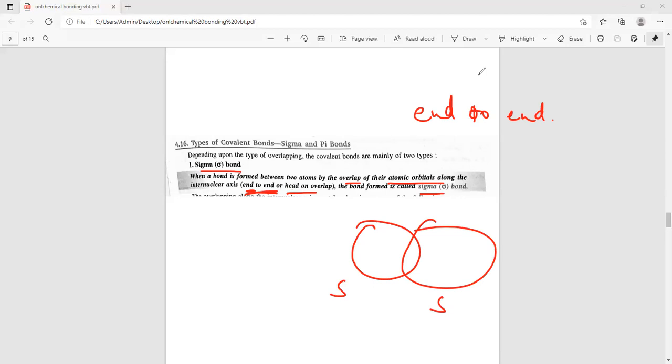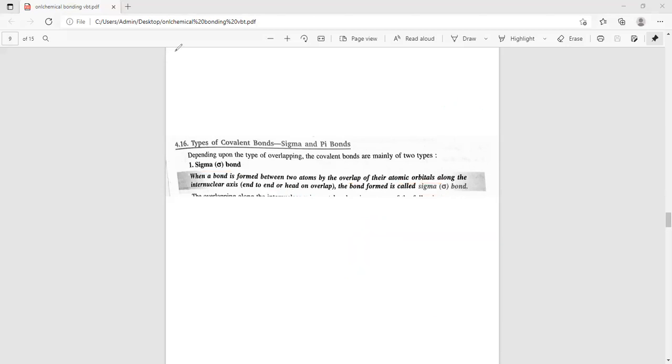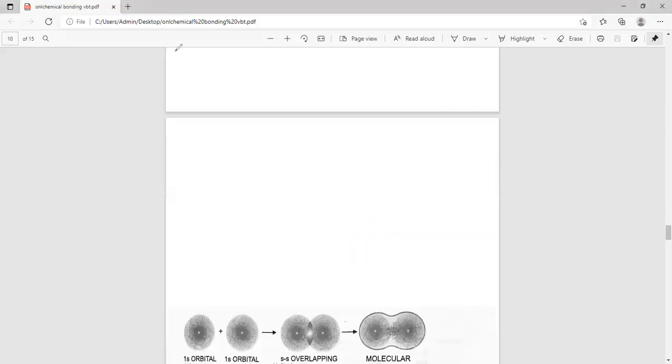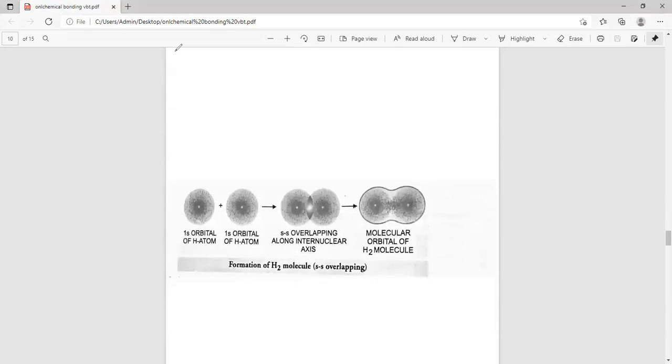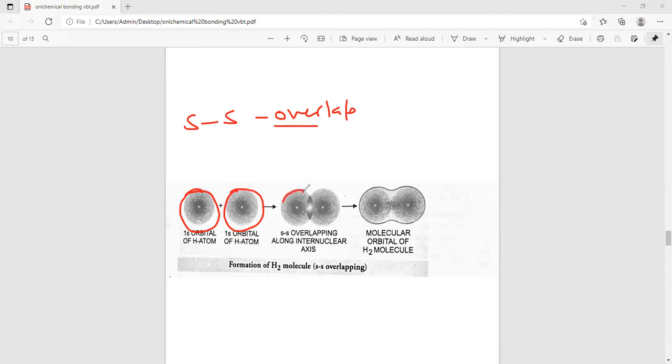this type of bonding is called a sigma bond. There are three examples of sigma bond. First is s-s overlapping, which exists in hydrogen, in which one s orbital is there and a second s orbital is there, right? Then both orbitals overlap and form a bond. This type of bonding is called sigma bonding.